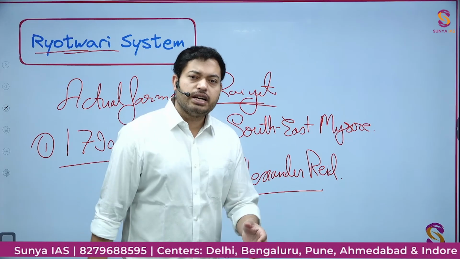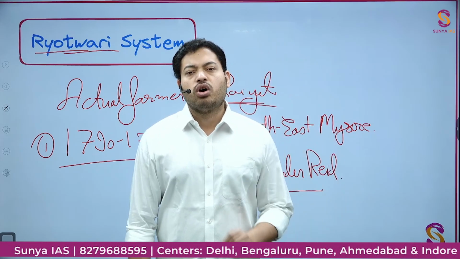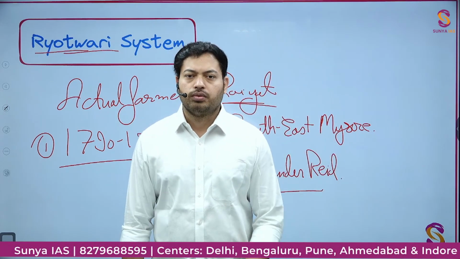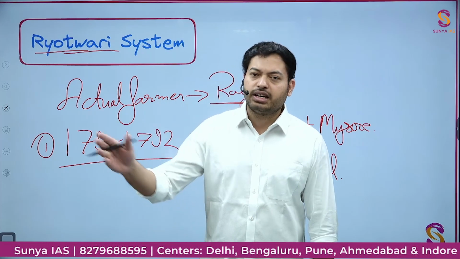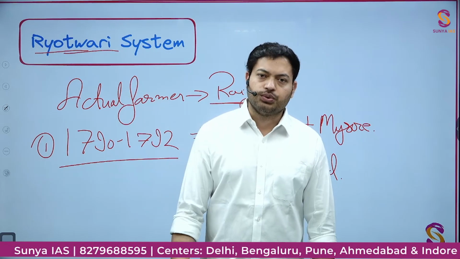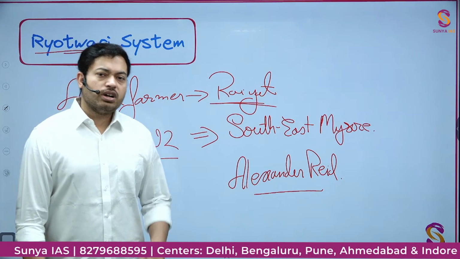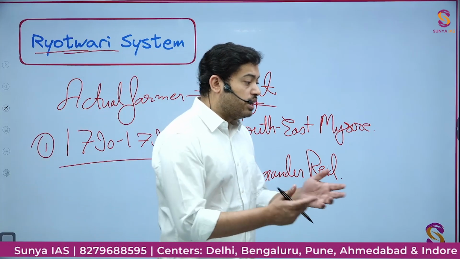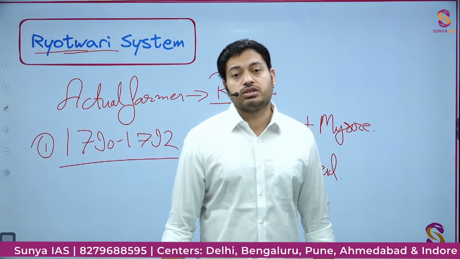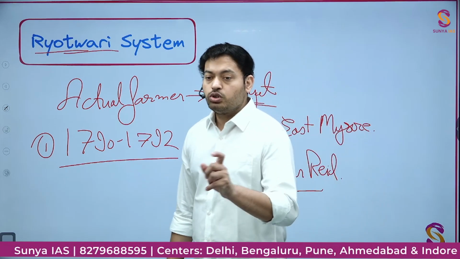So Alexander Reed now got control of a piece of land where they already had the records of people on the ground, and that's why they directly started collecting the revenue from the Rayyats only, and that's why the Rayyatwari system was introduced. Now what is good, what is bad in the Rayyatwari system? First of all, one of the biggest things which people think is good about the Rayyatwari system was that now there was no more mediator, now there was no more zamindar.